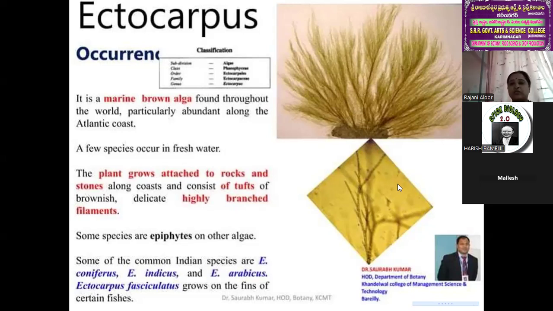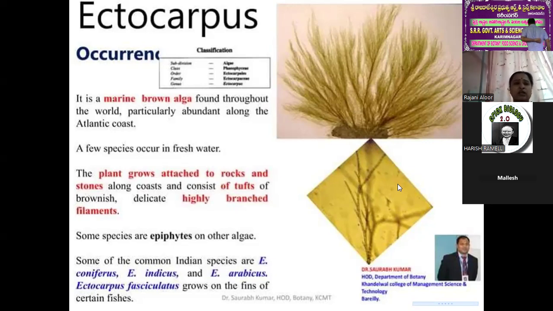Coming to the PHAEOPHYCEAE at UG level, you study only one type study, called Ectocarpus. First, the classification or systematic position. The class is PHAEOPHYCEAE, order Ectocarpales, family Ectocarpaceae. The genus name is Ectocarpus.